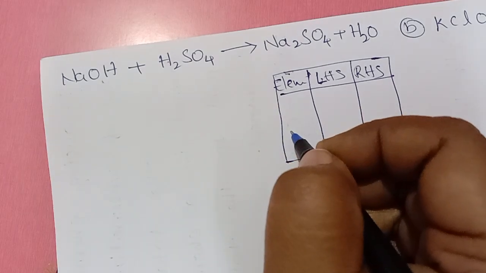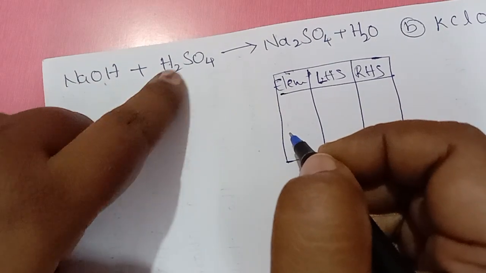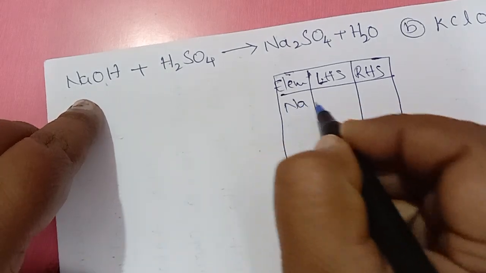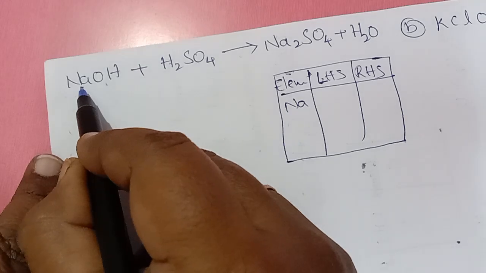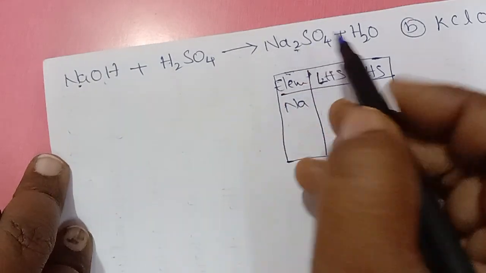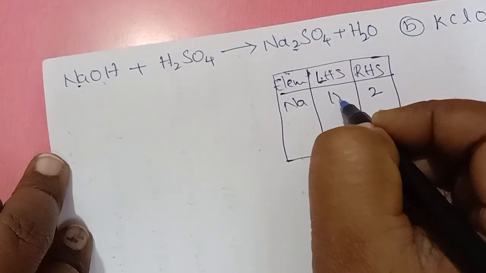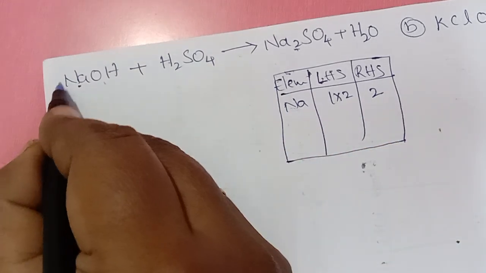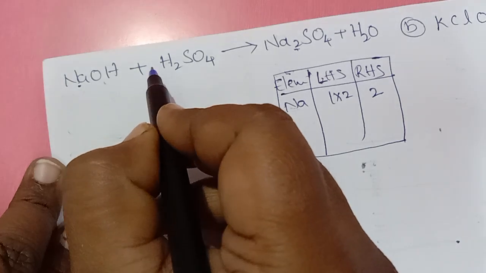First I am not going with the hydrogen, because here is a confusion. So sodium first. Left hand side we have 1, right hand side 2. What we have to do? Multiply left hand side with the 2. Where sodium is present, there only you multiply. Don't write 2 here.